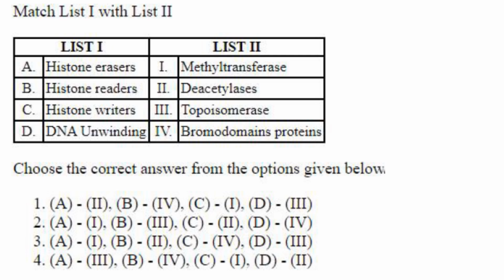What are histone writers? Histone writers are enzymes that add specific chemical modification to the histone. So they are methyl transferases, C1. And DNA unwinding is by topoisomerase, D3. So the answer here is option 1, A2, B4, C1 and D3.